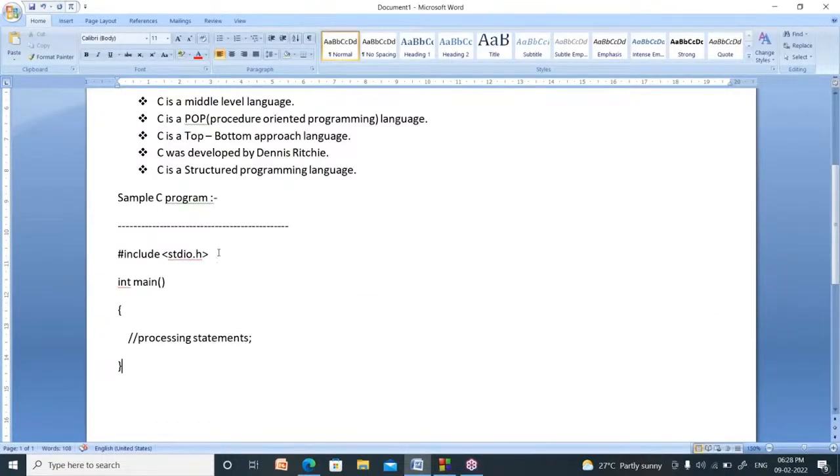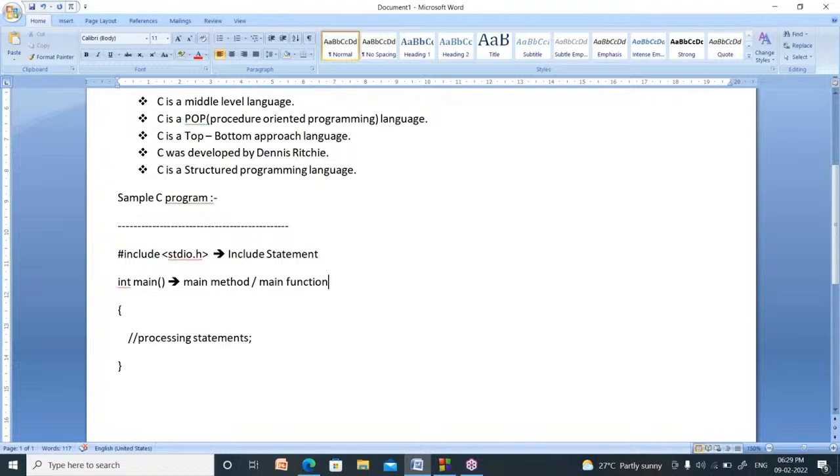Now this line is called hash include stdio.h. This line is called an include statement. Int main is called the main method, or we can call it the main function.